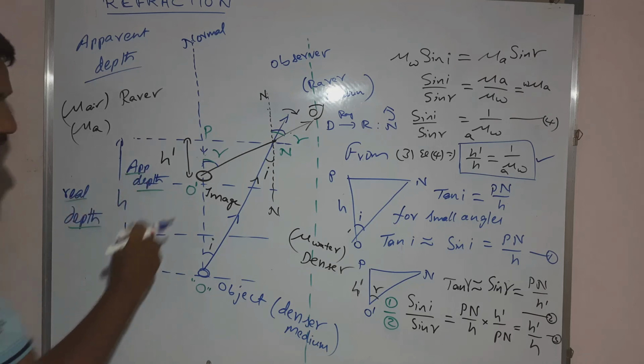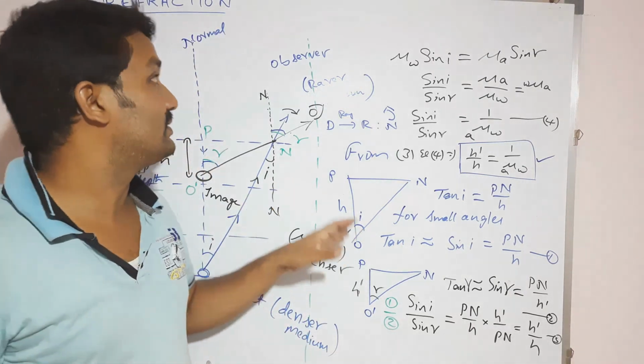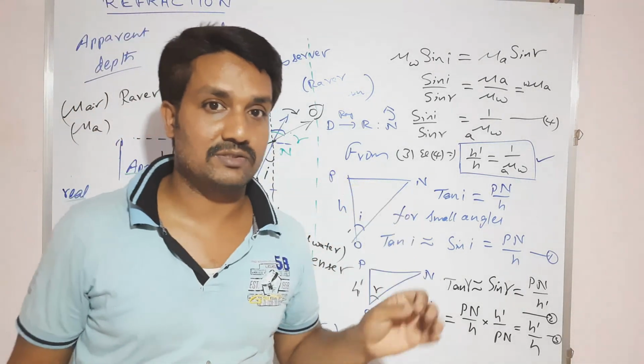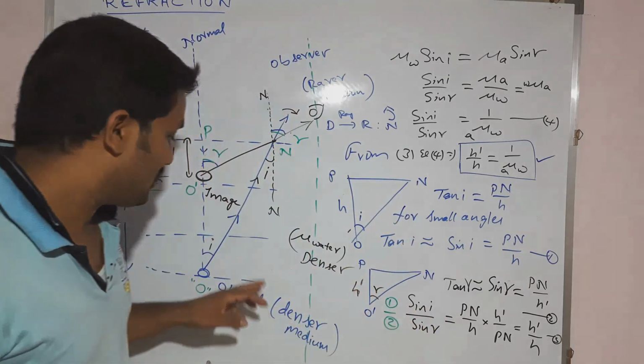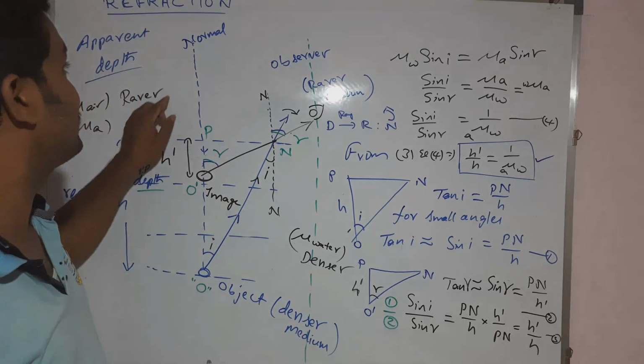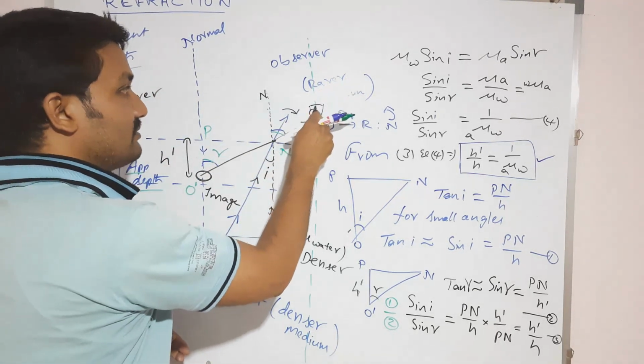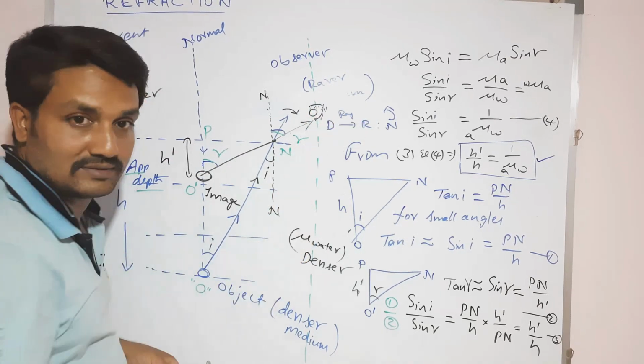So this is about the apparent depth when the object is in the denser medium and the observer is in the rarer medium. Okay, so thank you very much.